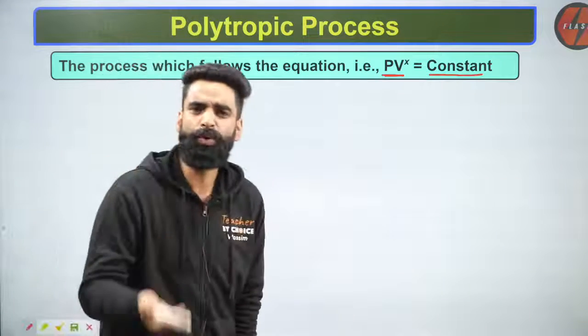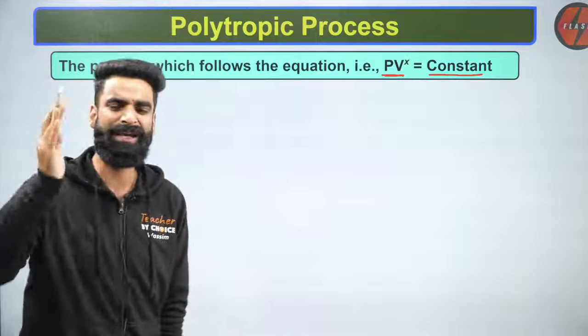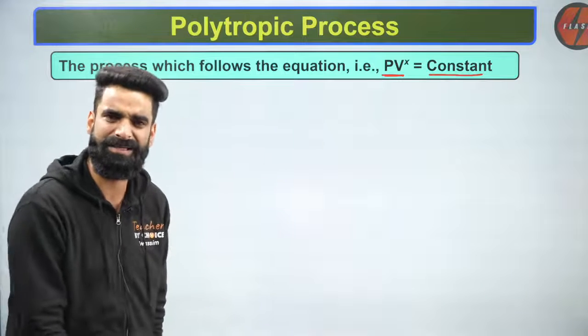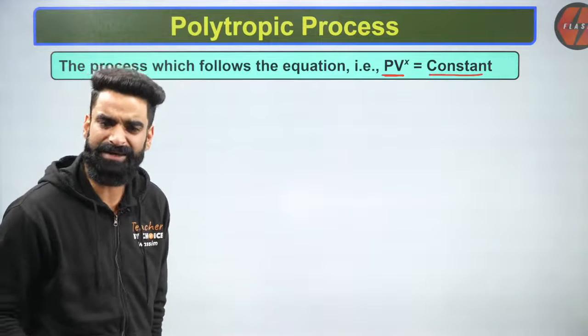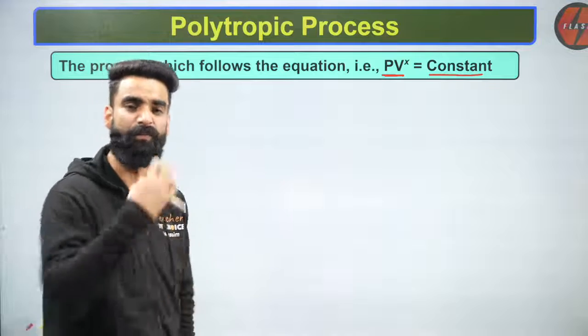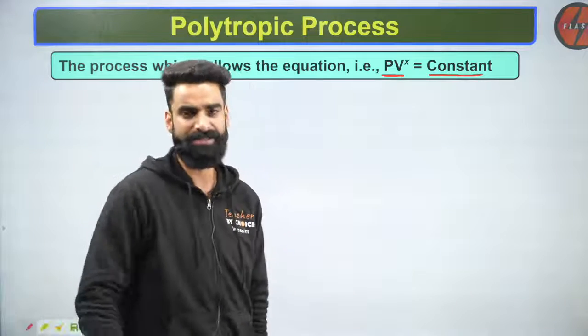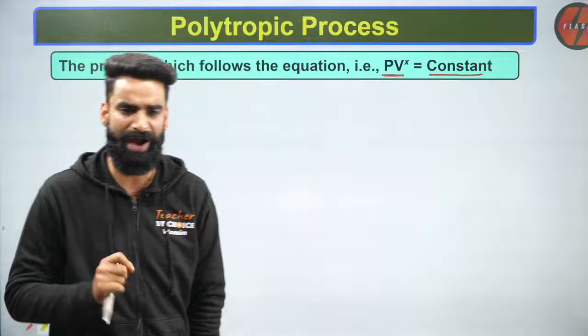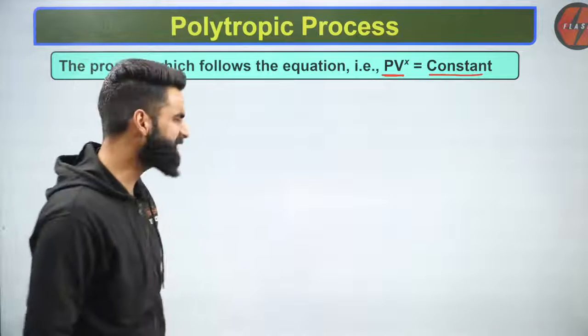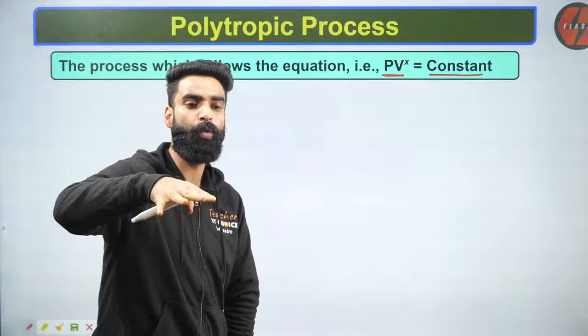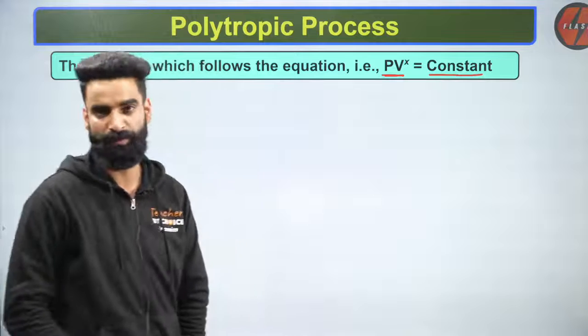I have shown you how to calculate work in isothermal, adiabatic, and isobaric processes. Similarly, how do we calculate work in these polytropic processes? That's what we have to discuss right now. So let's see how work can be calculated in these polytropic processes.